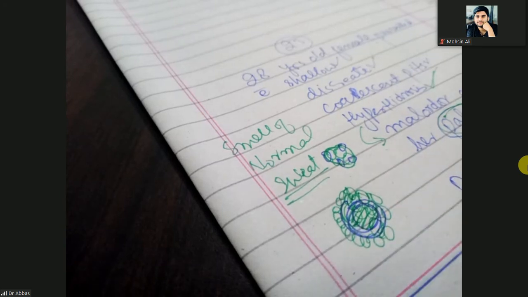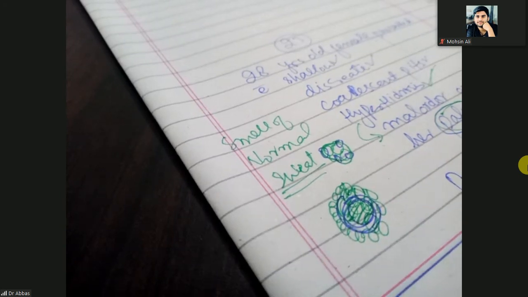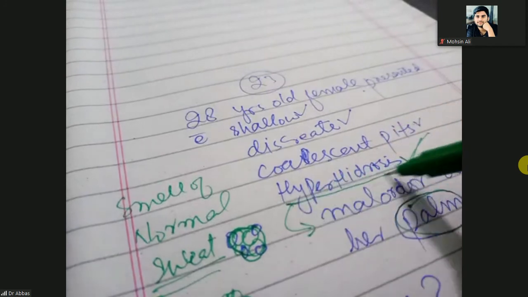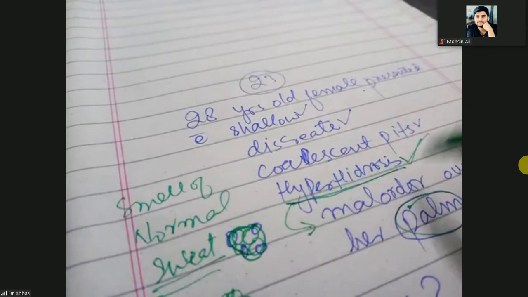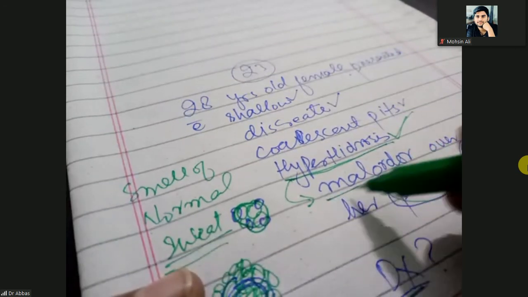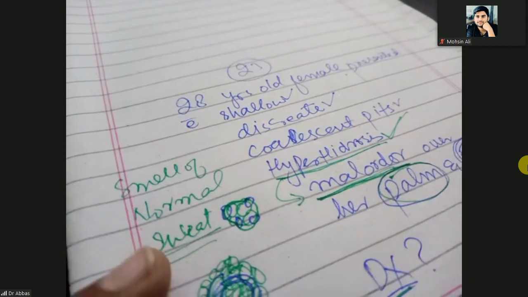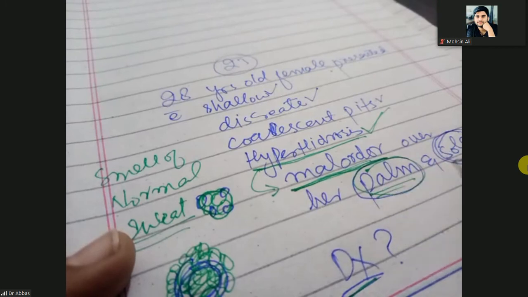That foul smell of the sweat is due to bacterial proliferation. Here is hyperhidrosis, which means excessive sweating. Due to hyperhidrosis, there will be proliferation of bacteria, and that will give the malodor, the foul smell, on the palms and soles.